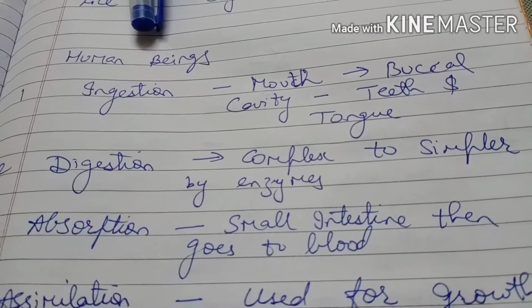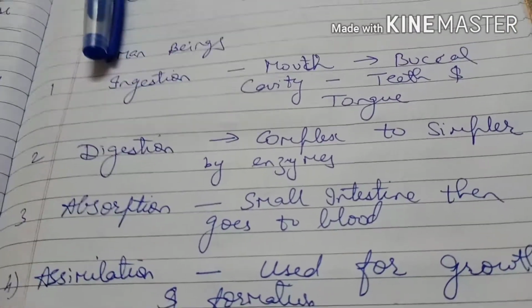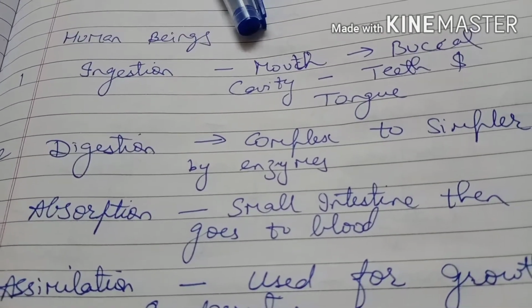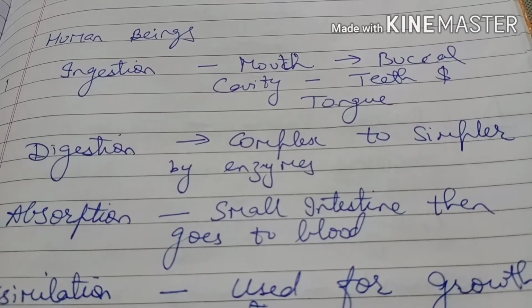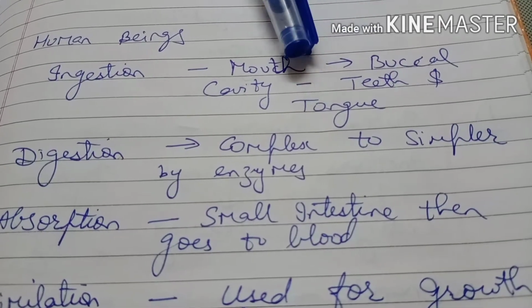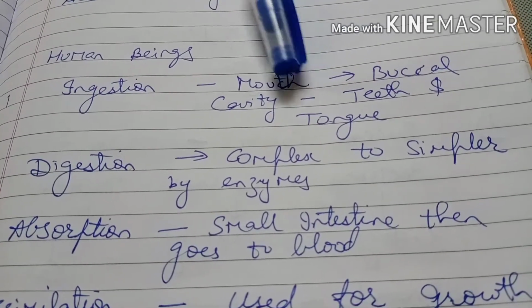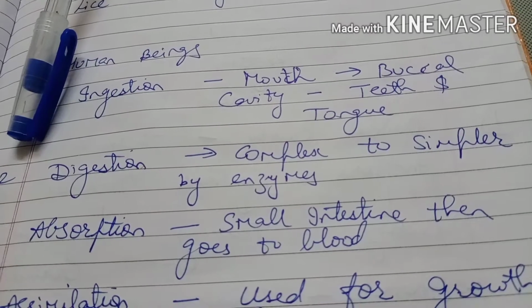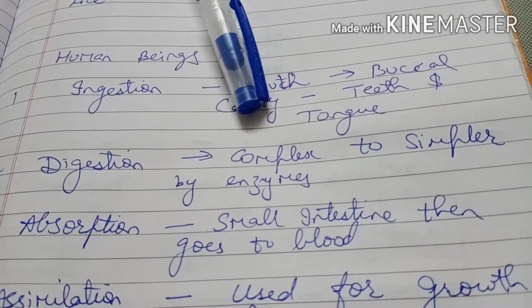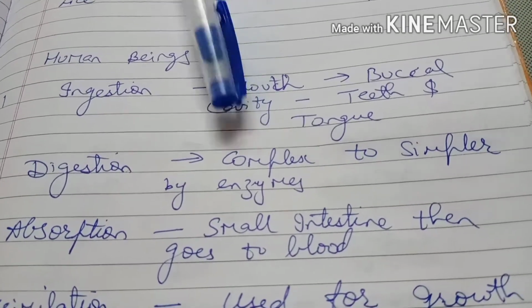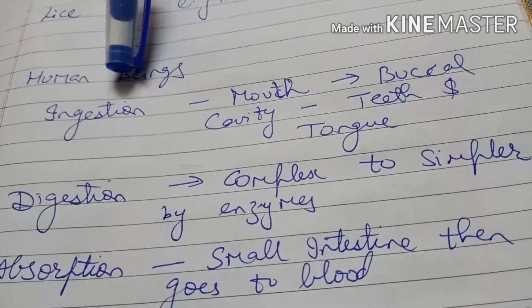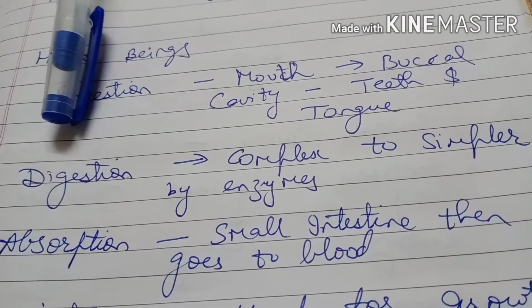First we will talk about human beings. The human being's food process starts with ingestion. Ingestion means we are taking the food to the mouth. Mouth has a buccal cavity, in which teeth are present as well as the tongue. Then comes the second process after taking the food, digestion. Digestion means to change the food into simpler forms with the help of enzymes. The process of digestion starts in the buccal cavity and is completed in the small intestine.